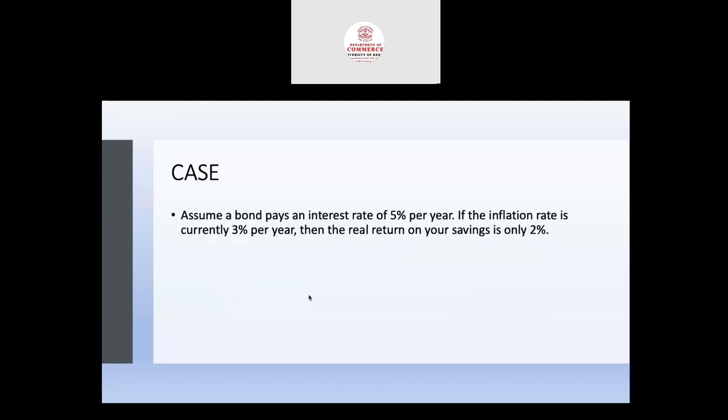Okay. So in the case of a bond that pays an interest rate of 5% per year, if the inflation rate is currently 3% per year, then the real return on your savings is only 2%. That is, the 2% you will get from 5% minus 3% is equal to 2%.